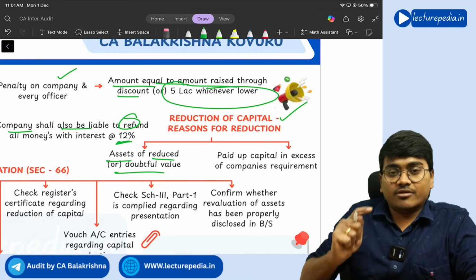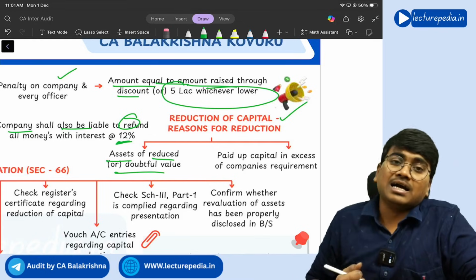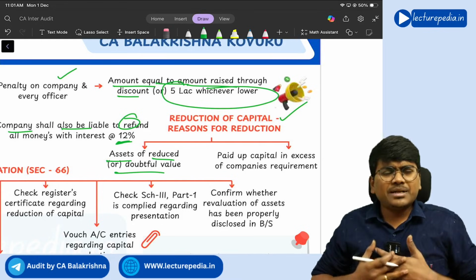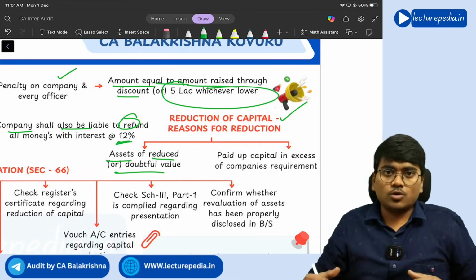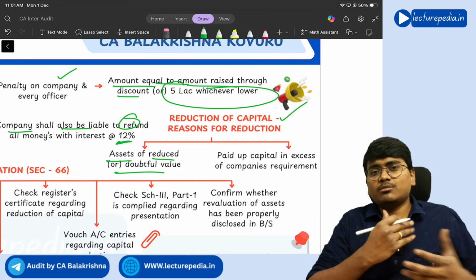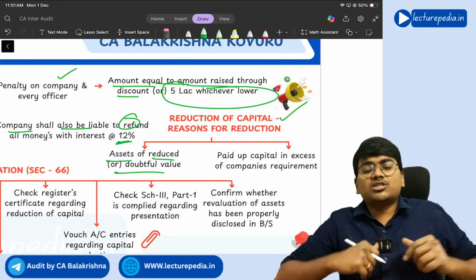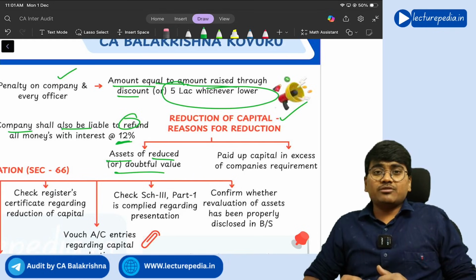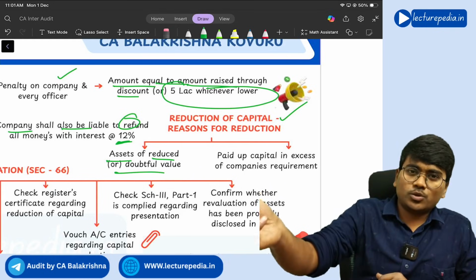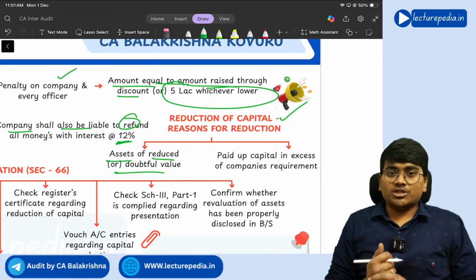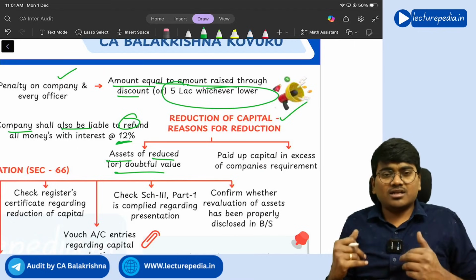Next, the second situation: the company has excess money, idle money available with the company, so the company wants to buy back its own shares. What the company will do is give the amount to the shareholders, buy back the shares, and cancel the shares. So that is the second reason why the reduction occurs.